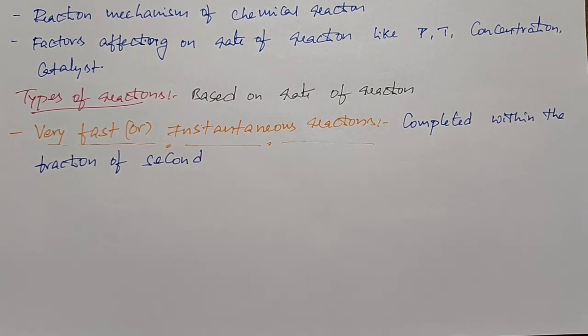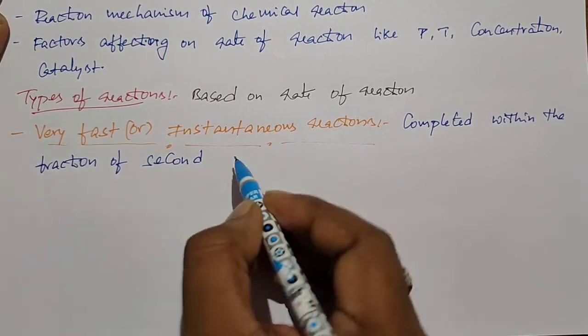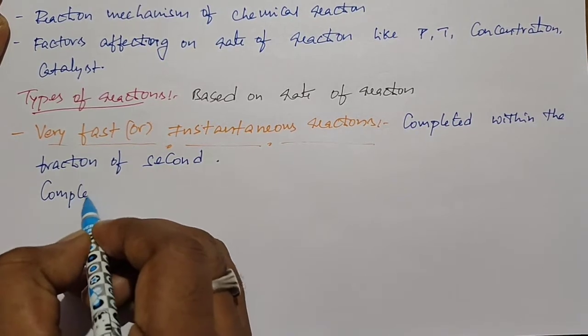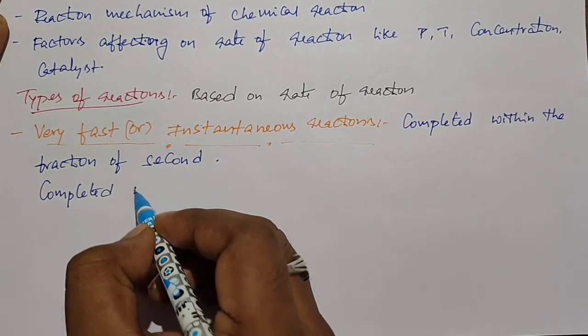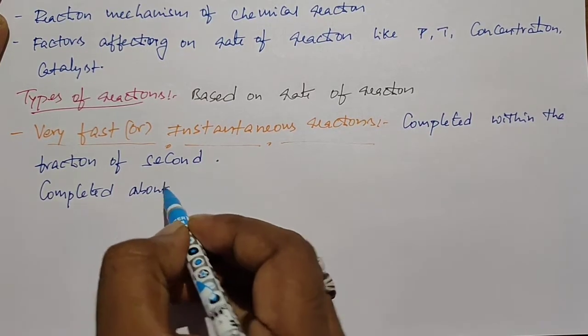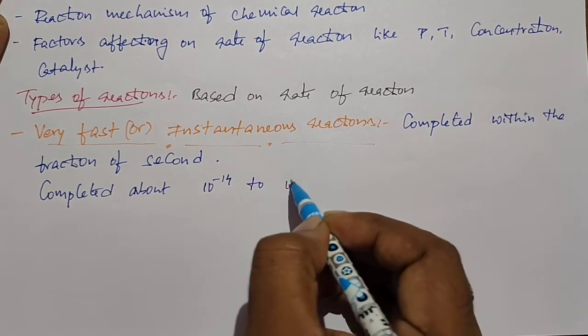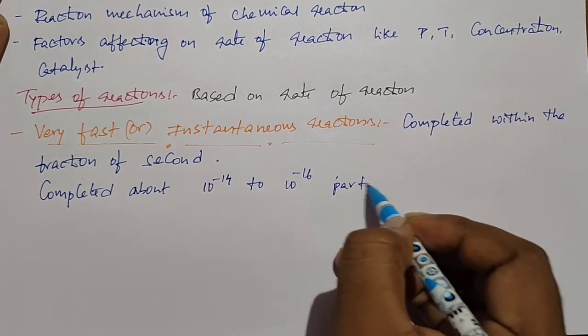For these reactions, the time for completion is nearly 10 power minus 14 to 10 power minus 16 seconds. So these reactions are completed in about 10 power minus 14 to 10 power minus 16 part of a second.